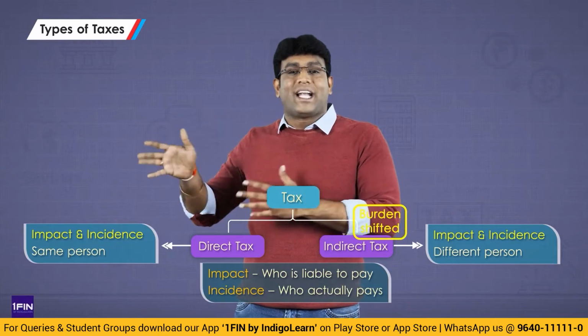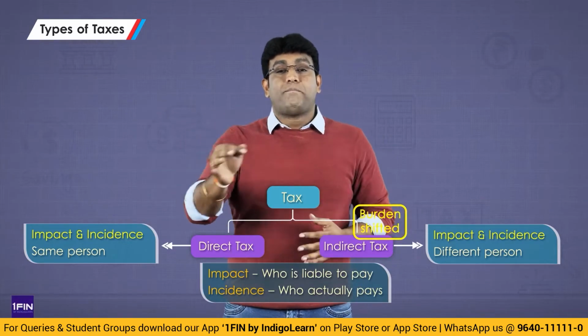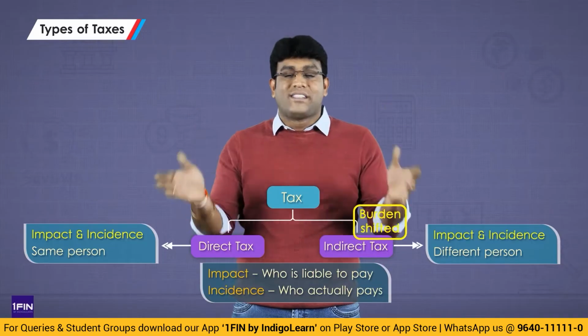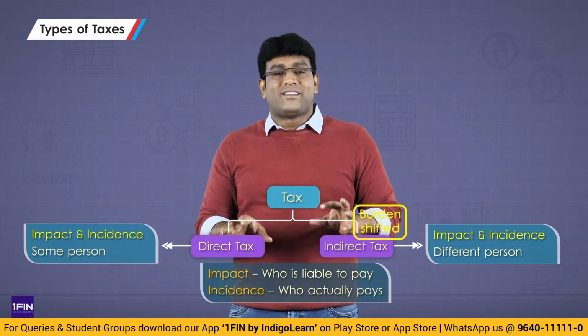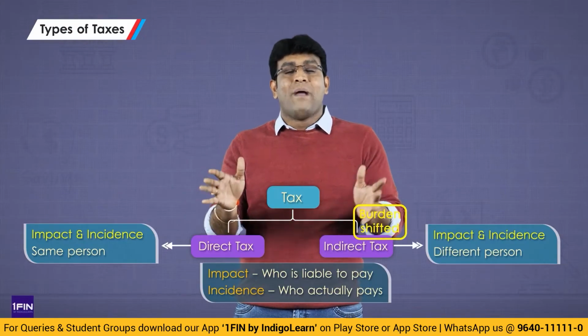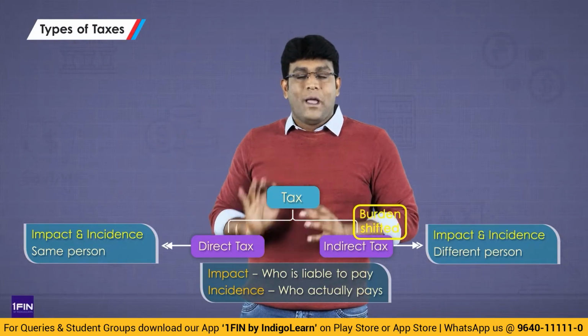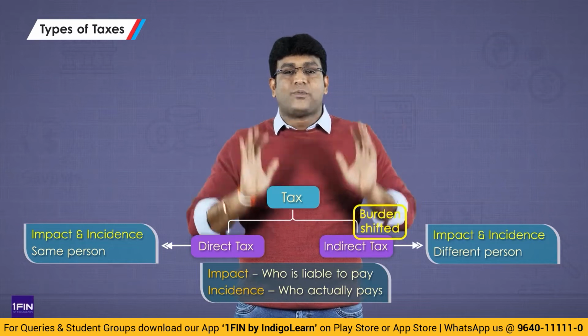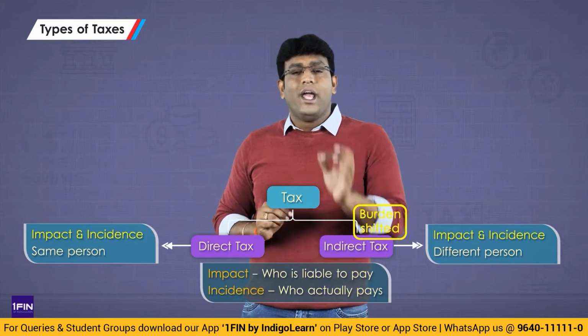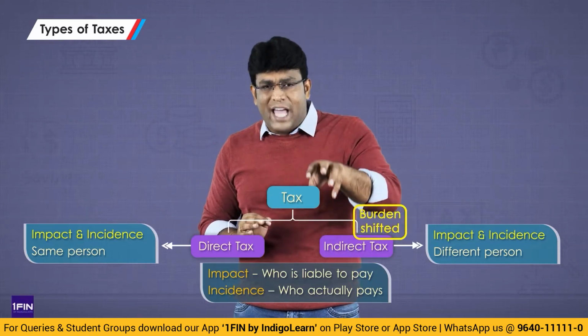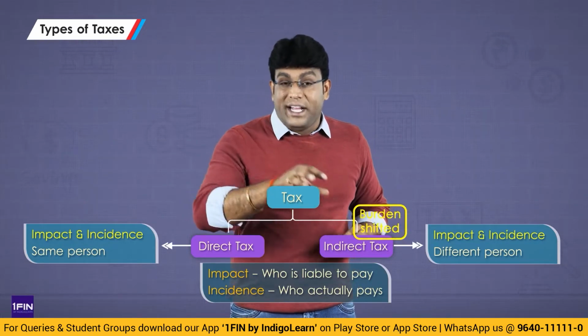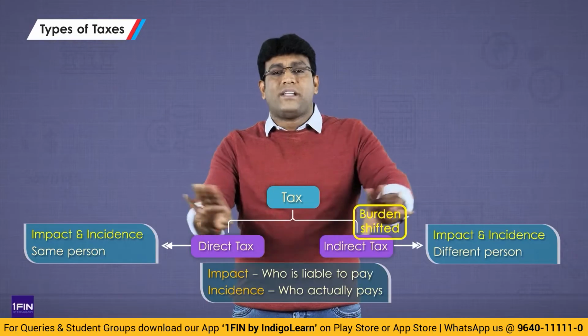But when we talk about direct tax, it is a tax where impact and incidence is on the same person. So the person who is liable to pay and the person who actually pays are one and the same in case of direct tax. But indirect tax is a tax where impact and incidence is on a different person. So never ever make the statement that direct tax is directly levied, indirect tax is indirectly levied. Don't use that statement at all.